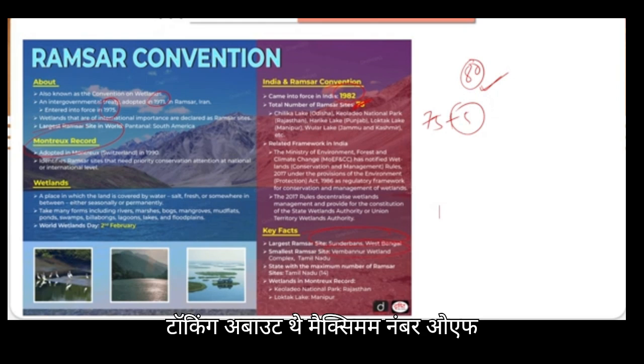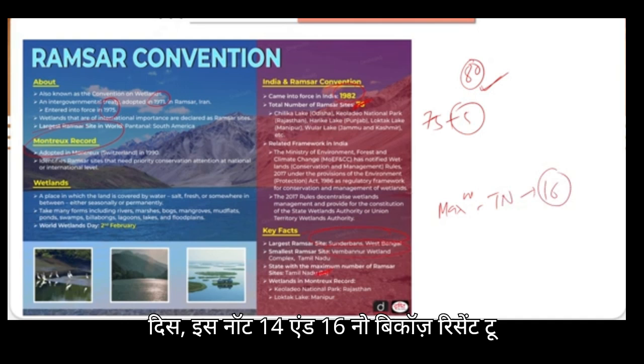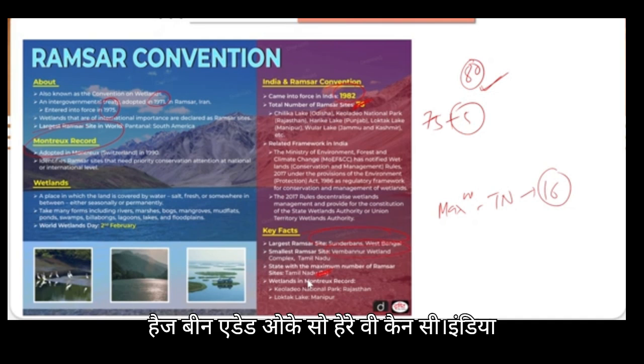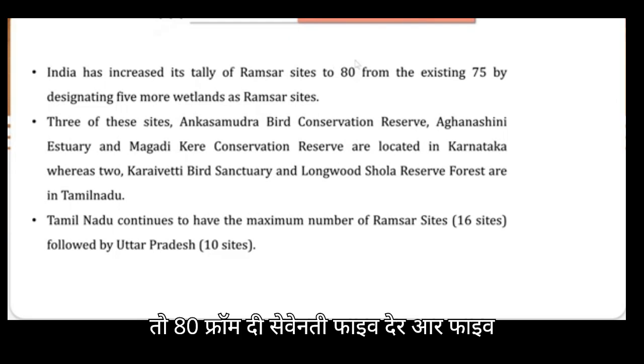Okay, and when we are talking about the maximum number of Ramsar sites, that is in Tamil Nadu, and that is now 16 and not 14. Please remember that it is 16 now, because recently 2 have been added. Okay, so here you can see India has increased its tally of Ramsar sites to 80 from 75.